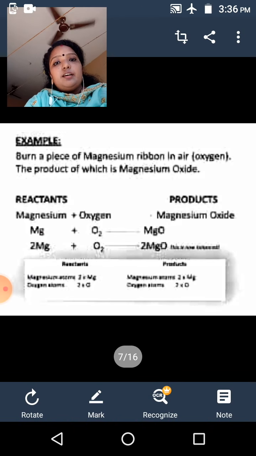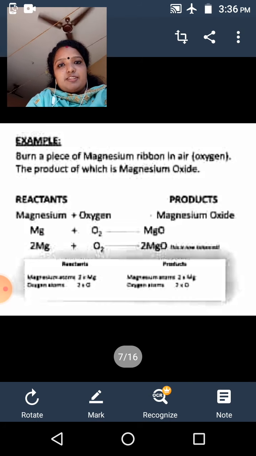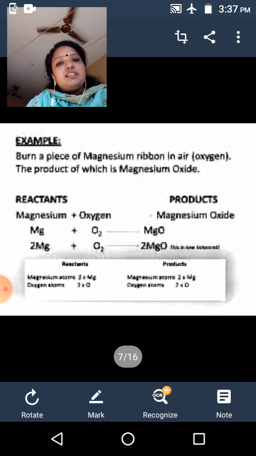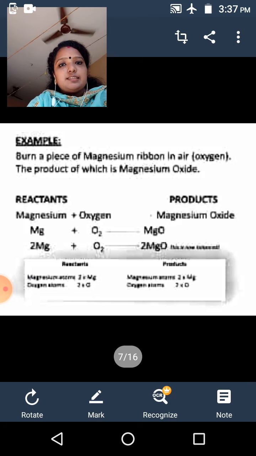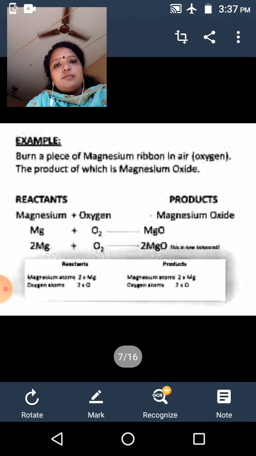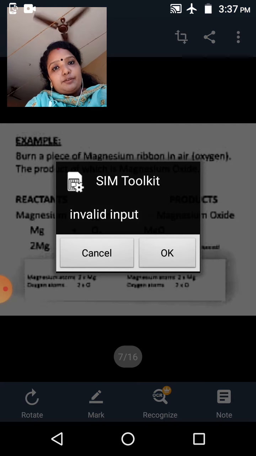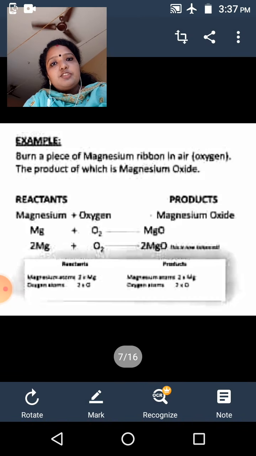Here magnesium and oxygen are the reactants. Magnesium oxide is the product. When we write a chemical equation, the reactants are to be written on the left side of the arrow. A plus sign is used between them.